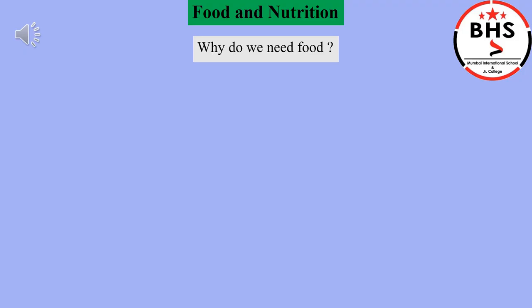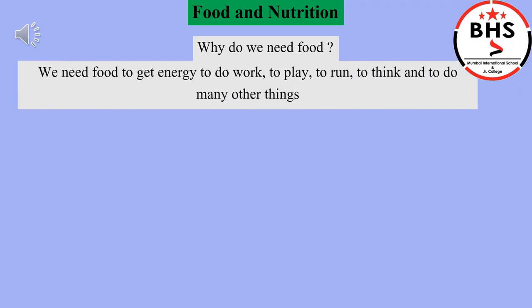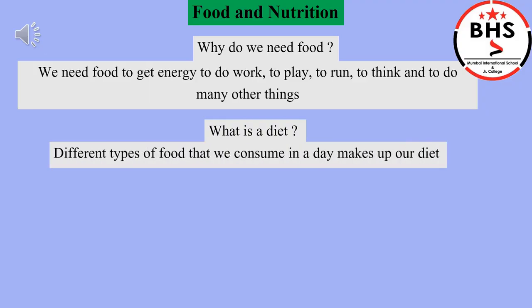Children, let us understand why do we need food. We need food to get energy, to do work, to play, to run, to think, and to do many other things. Children, what is a diet? Different types of food that we consume, that we eat in a day, makes up our diet.